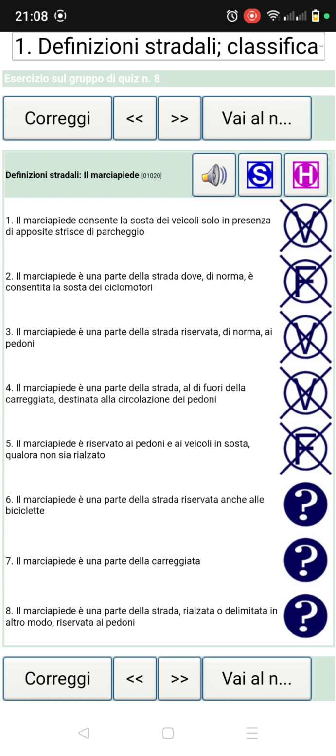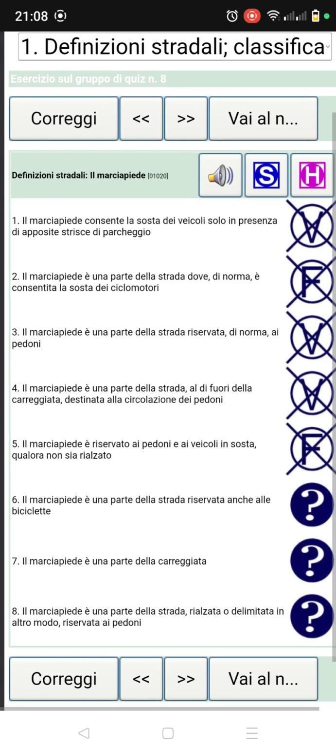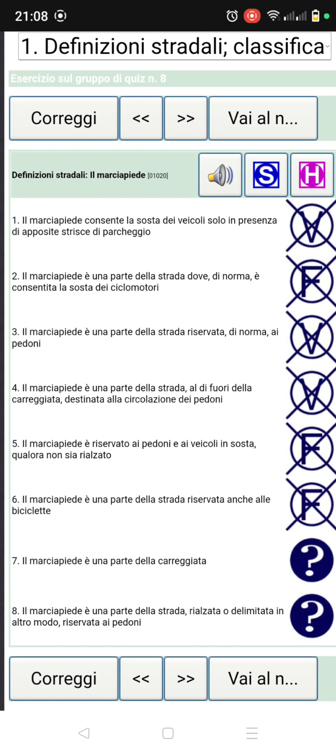So number 6. I marciapiedi è una parte della strada riservata anche alla bicicletta. So this question is saying the pedestrian walk path is part of the road reserved also for bicycles. No, it's false. Number 7. I marciapiedi è una parte della carreggiata. So this number 7 says the pedestrian walk path is part of the carriageway. No, it's false. It's part of the road, but not part of the carreggiata.